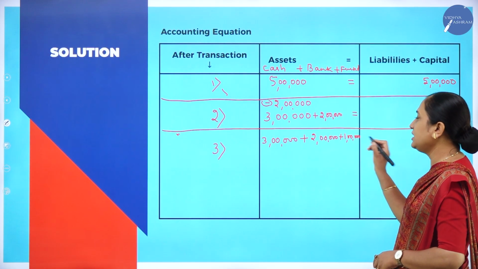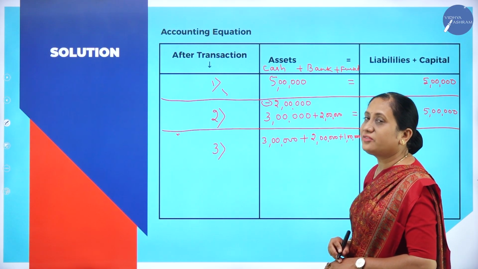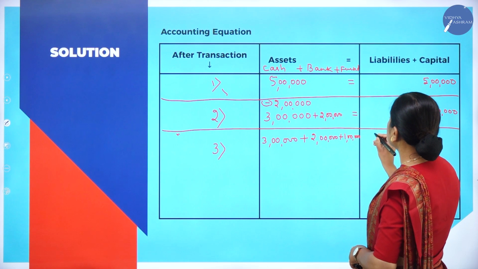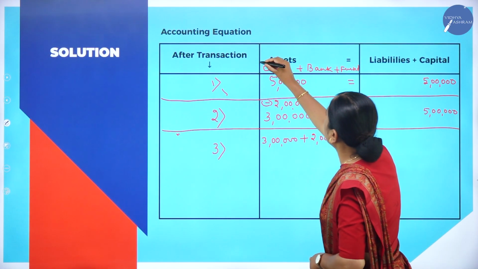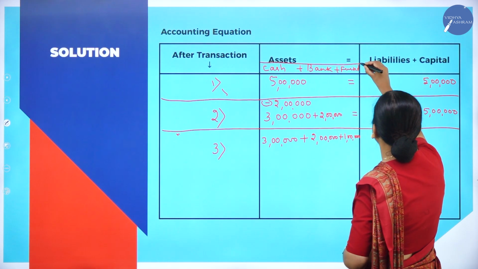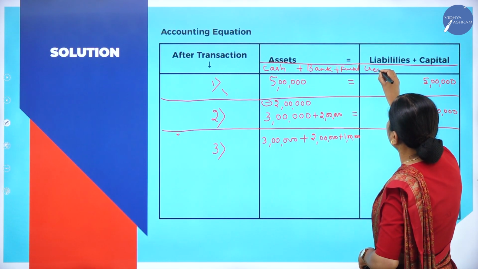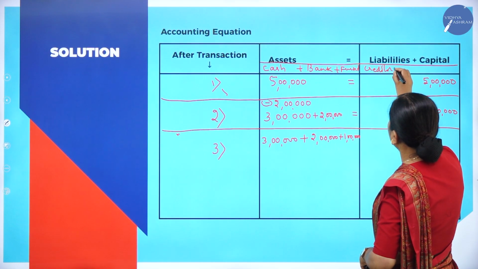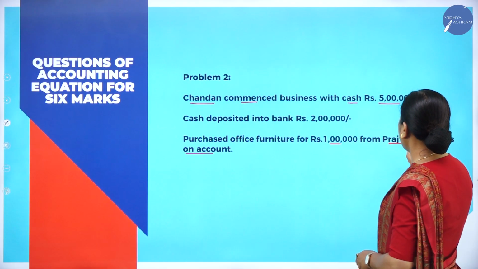So how is this furniture purchased? This furniture is purchased on the basis of credit. On the basis of credit means my liability got increased. Okay, they are our creditors. They became our creditors to the business. Who are our creditors?